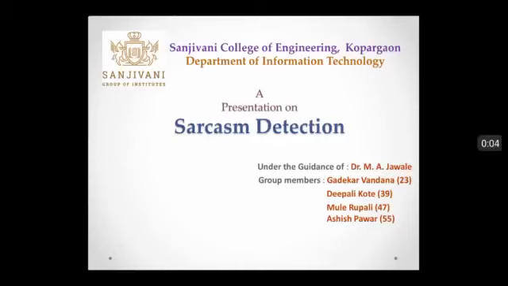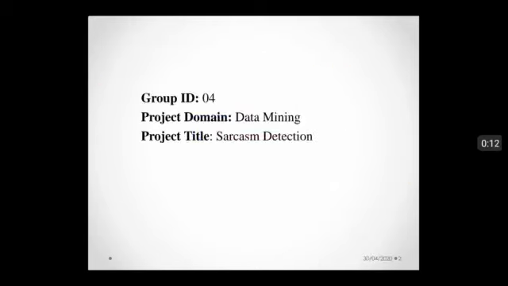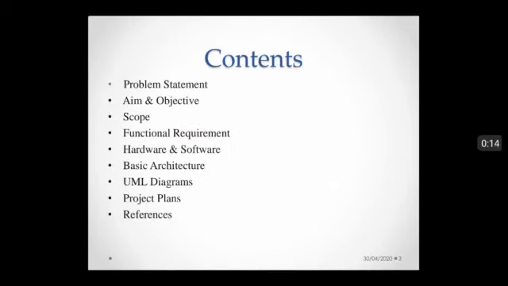The topic today we are going to present is sarcasm detection. Sarcasm is a linguistic phenomenon in which people state the opposite of what they actually mean. These are the contents which we'll see today.